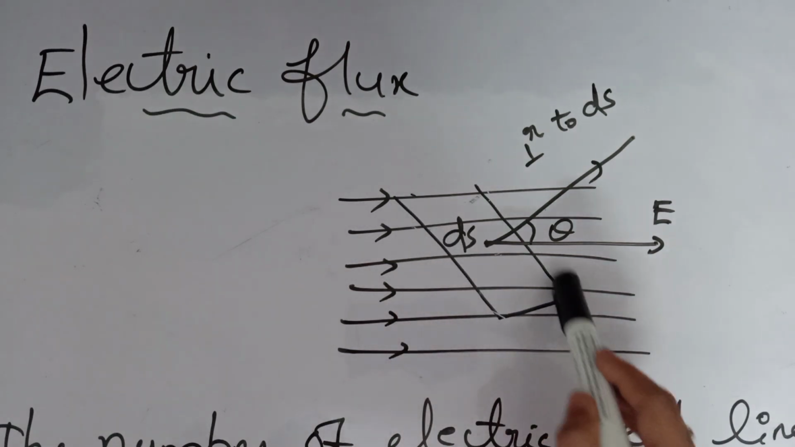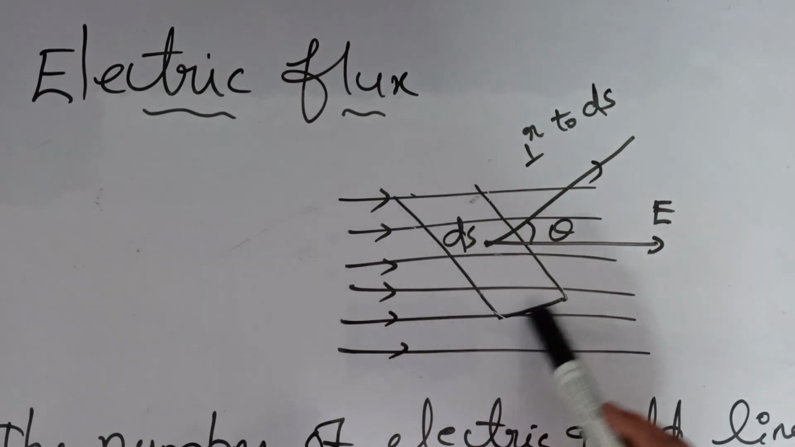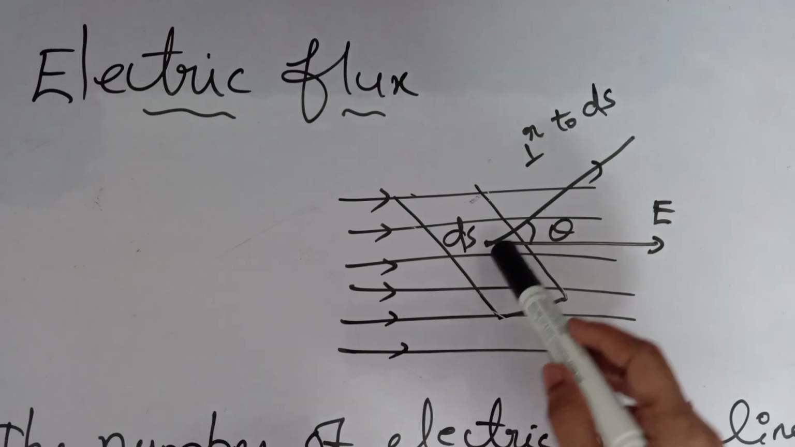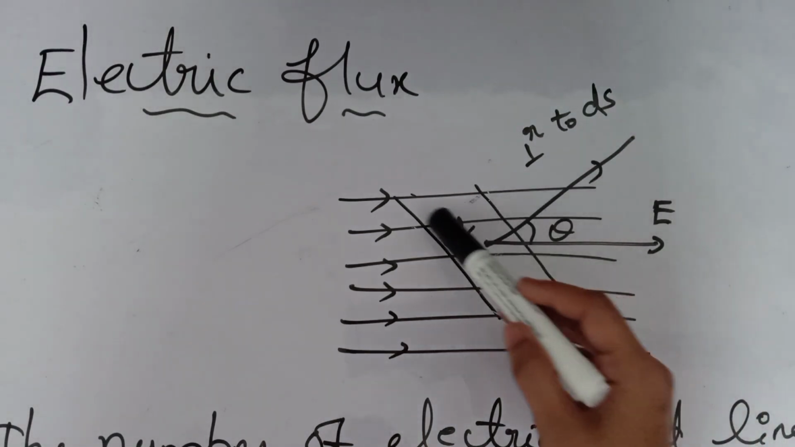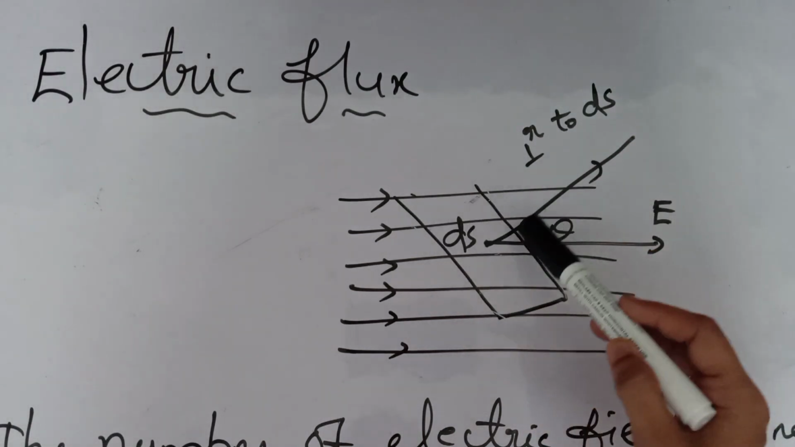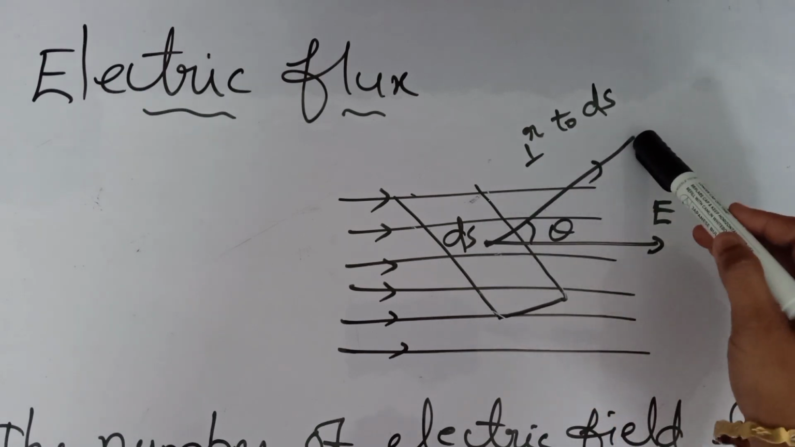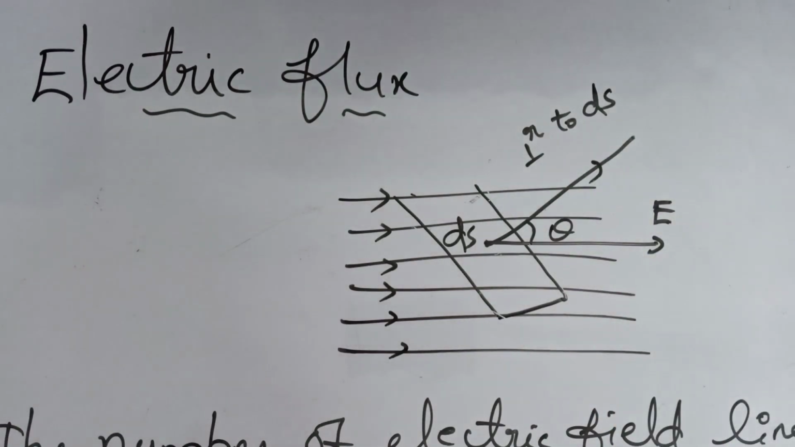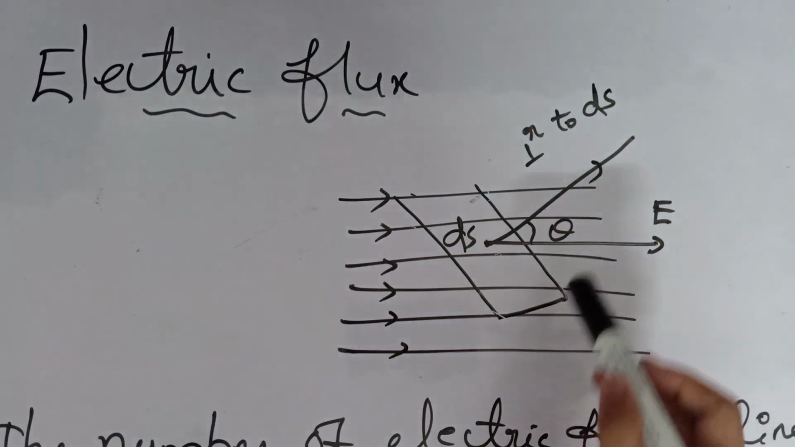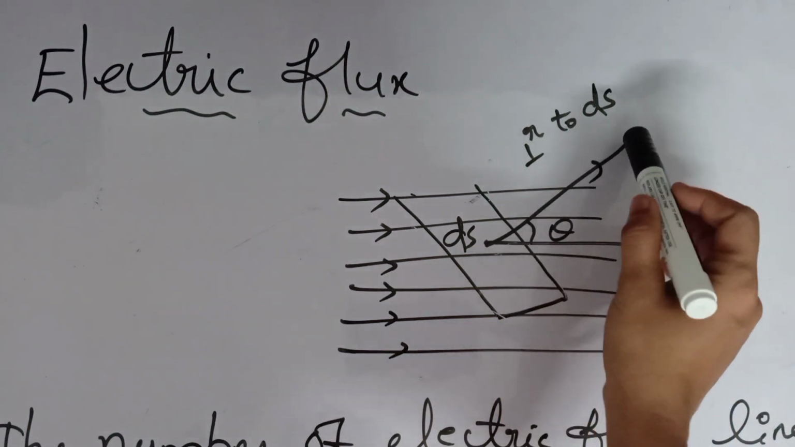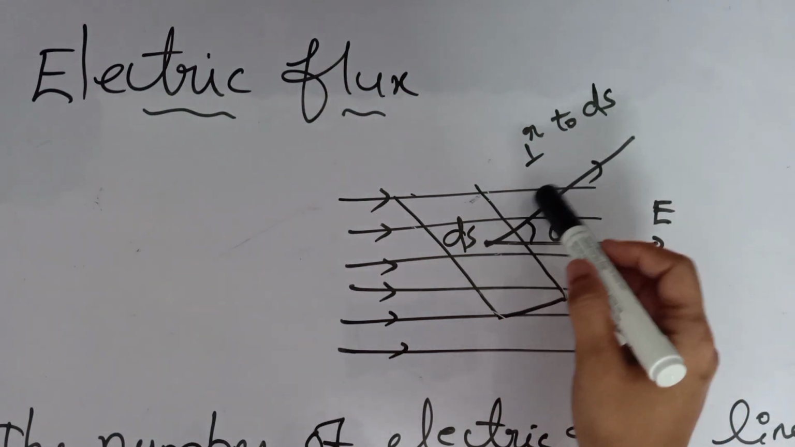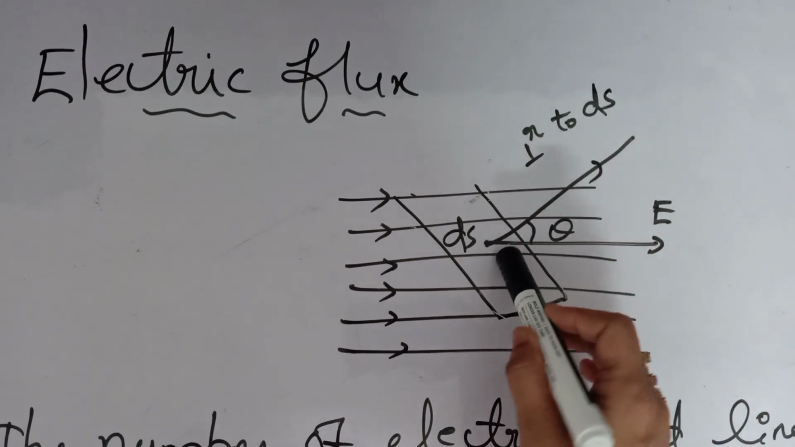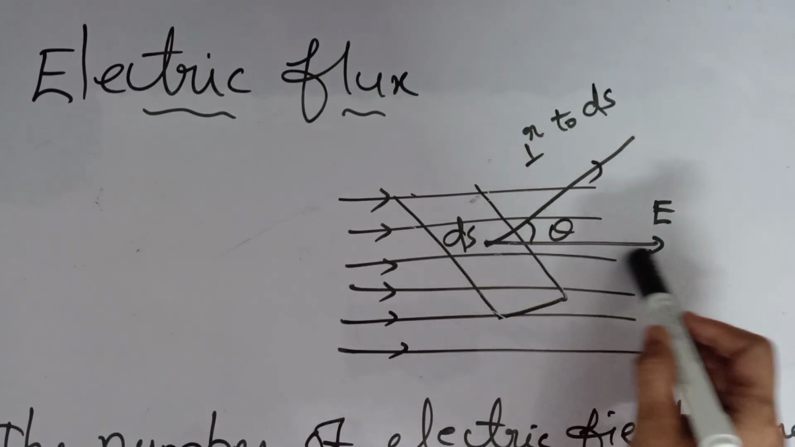This is the small area, and we draw a perpendicular to this ds. Here theta is the angle which the normal to ds makes with the electric field. This is the direction of the electric field.